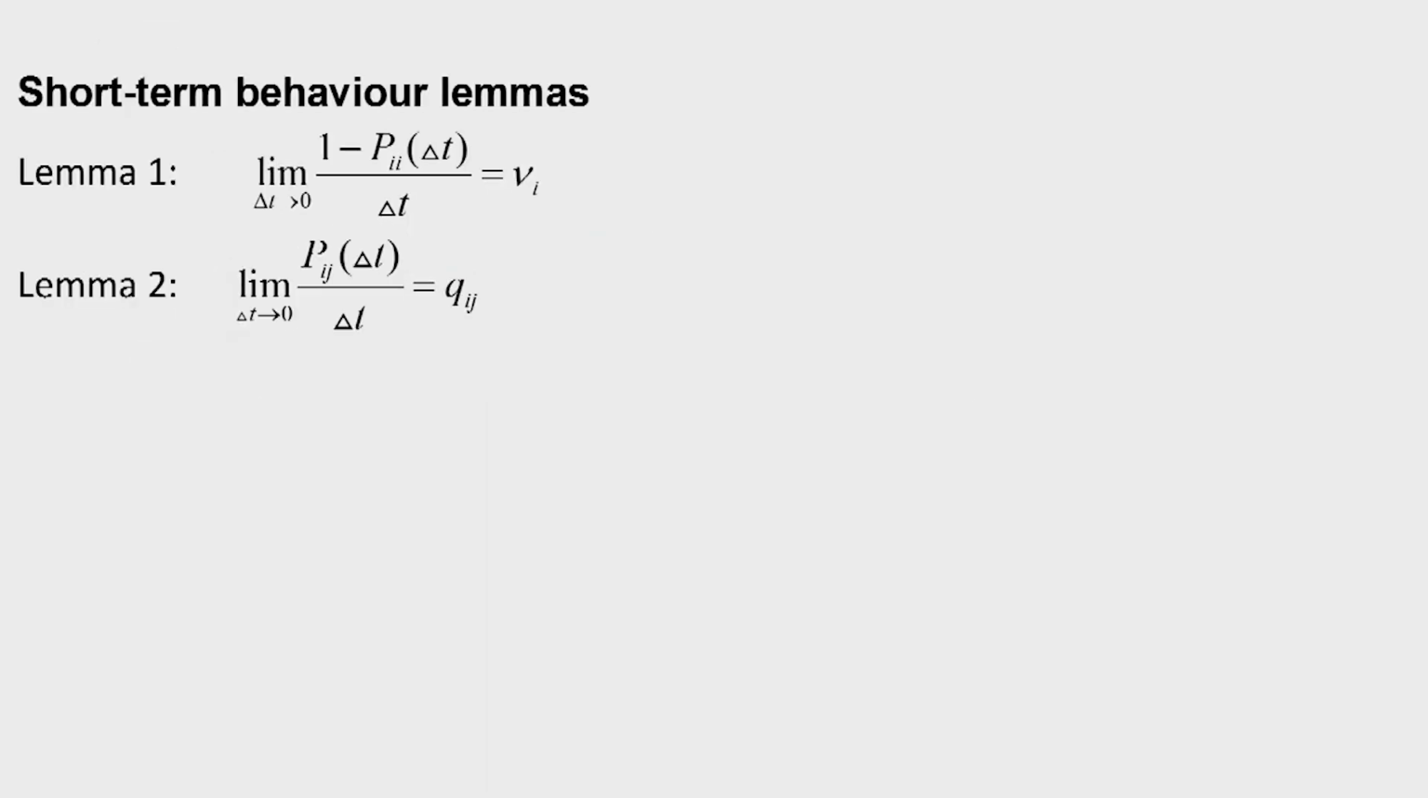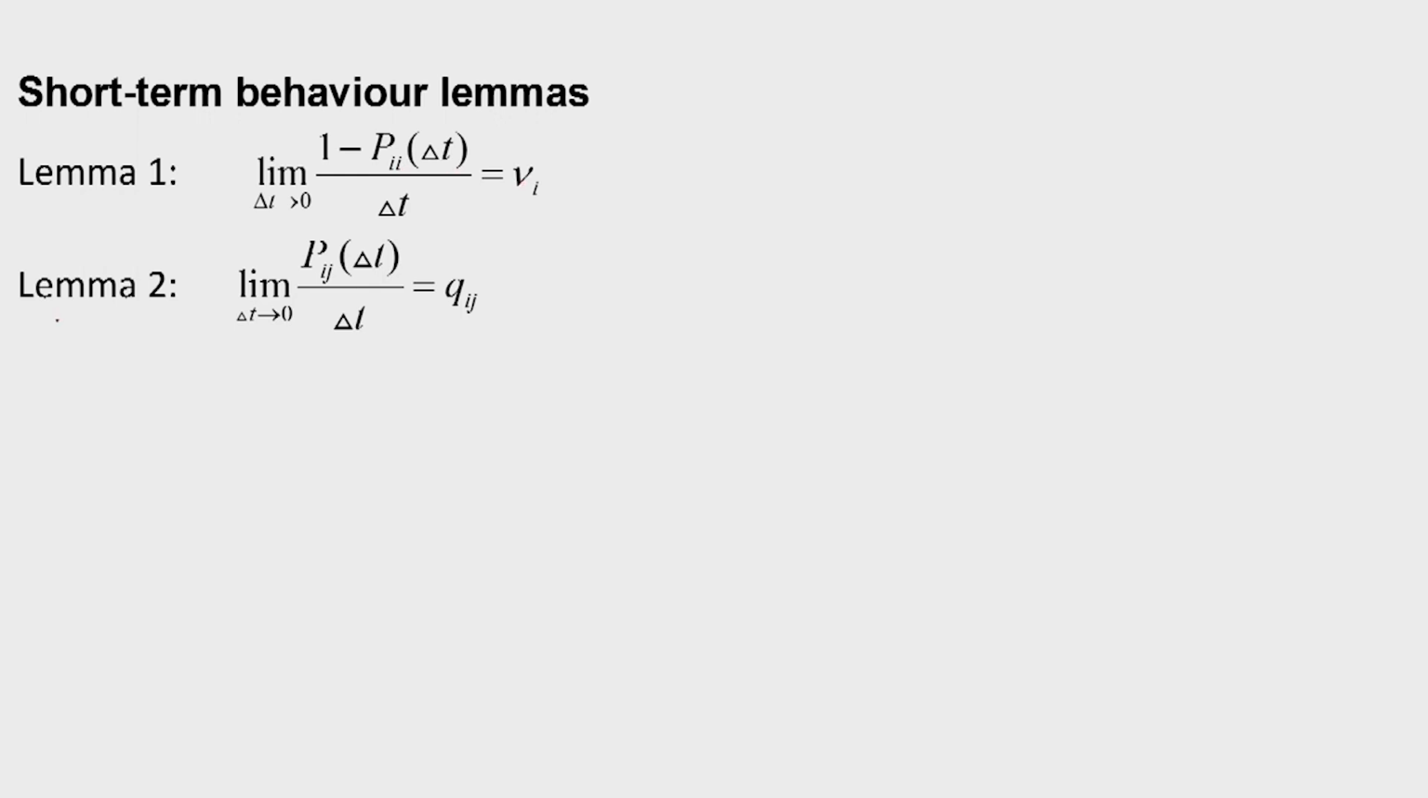On the basis of the above discussion, we present two important lemmas about the short term behavior of continuous time Markov chain. Lemma 1 states that the limit of (1 minus pii delta t) divided by delta t as delta t tends to 0 is equal to nu i. So 1 minus pii delta t is the probability that the chain leaves state i during delta t. According to this lemma, the rate of the probability of leaving the state i is equal to nu i.